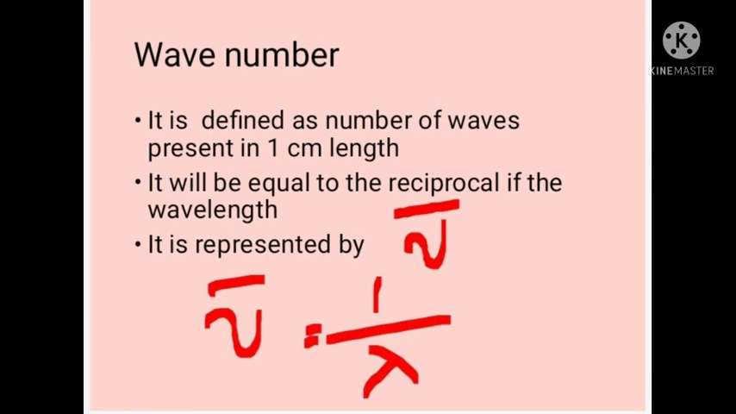The next feature of a wave is wave number. It is the number of waves present in 1 centimeter length. In 1 centimeter length, how many waves are there? That is known as its wave number. It is represented by nu bar, with a line above nu, and it is the reciprocal of wavelength, that is nu bar is equal to 1 by lambda.